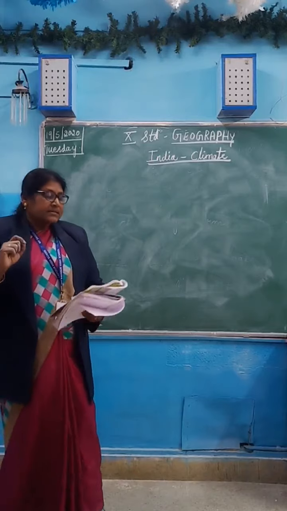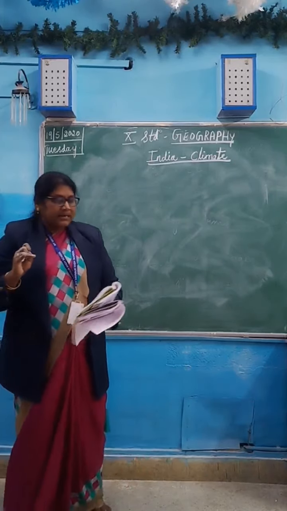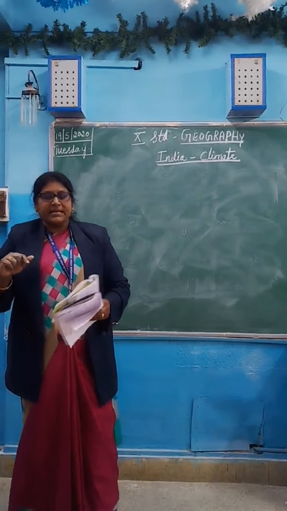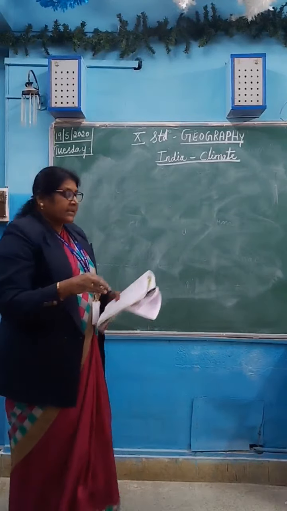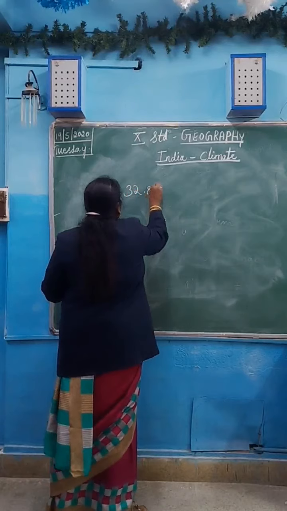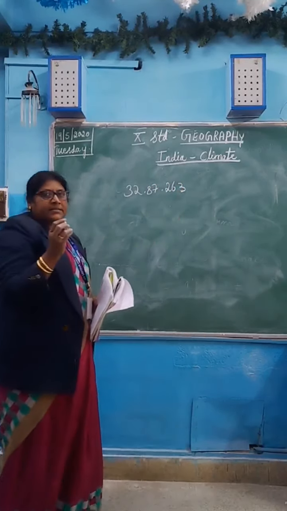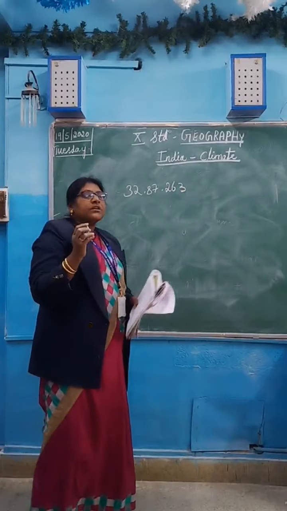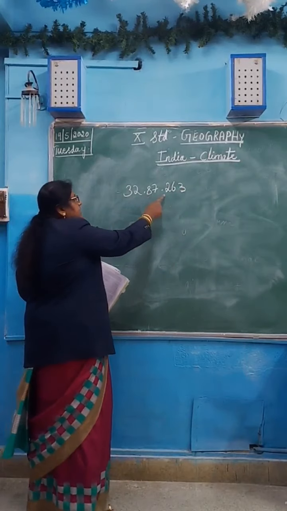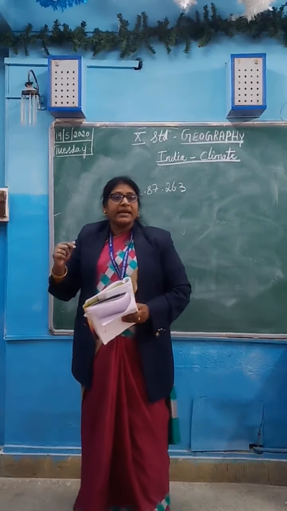India is the 7th largest country in the world after Russia, Canada, China, USA, Brazil and Australia, and it has a total area of 32 lakh 87,263 square kilometers. Then I told you about the frontiers.